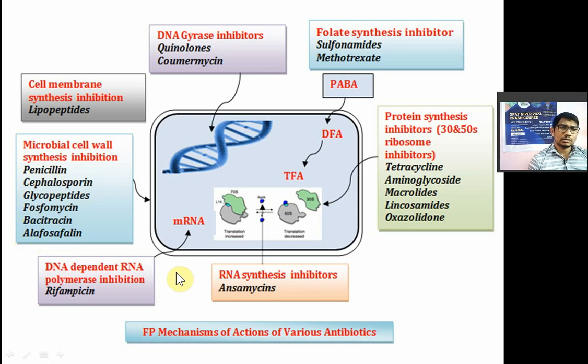Those drugs which inhibit the DNA dependent RNA polymerase, so rifampicin. Right? Now, protein synthesis inhibitors like tetracyclines, aminoglycosides, macrolides, lincosamide, and oxazolidinediones. They bind to either 30S or 50S ribosomal subunit and inhibit the protein synthesis. We'll see the classification again once more.